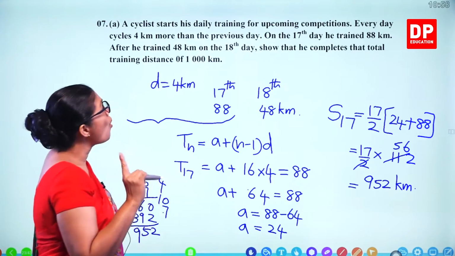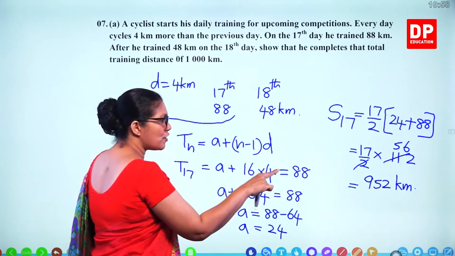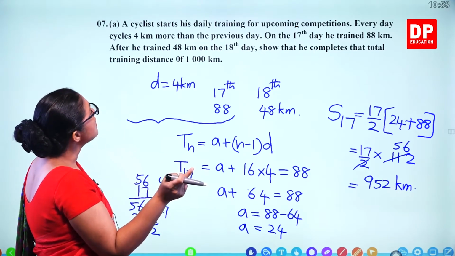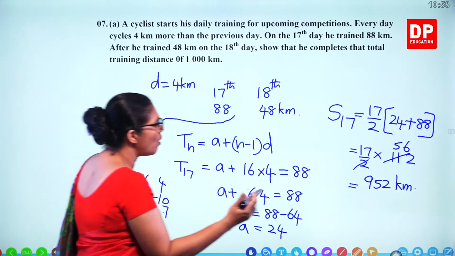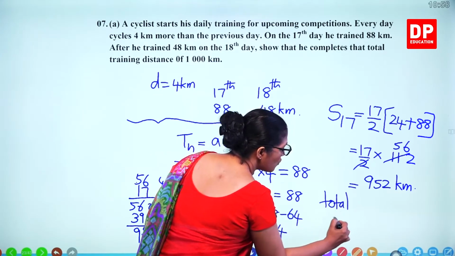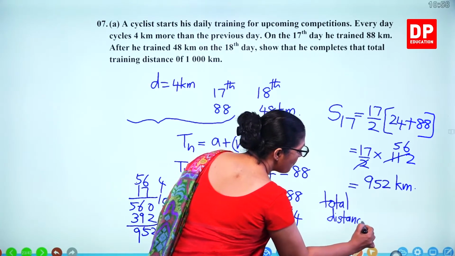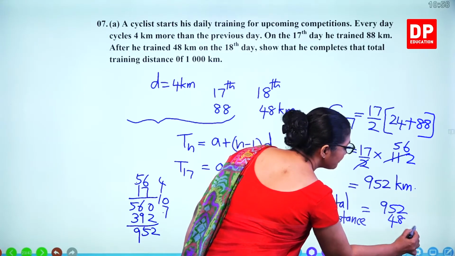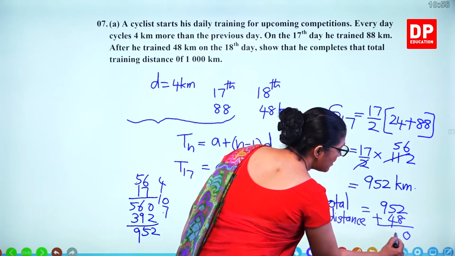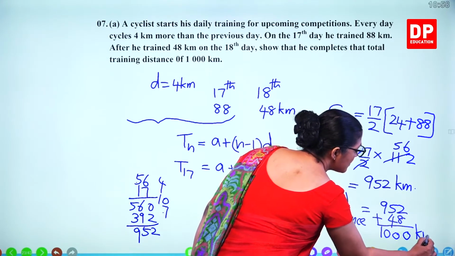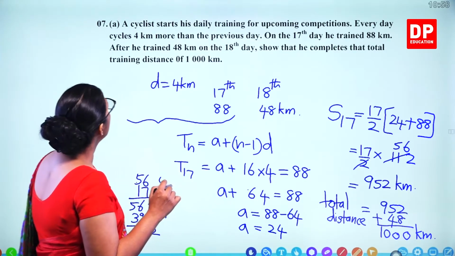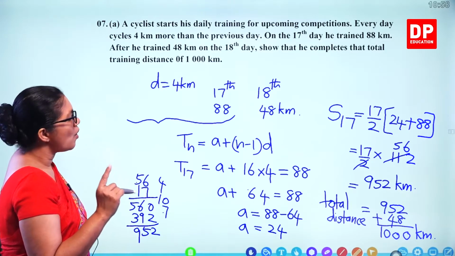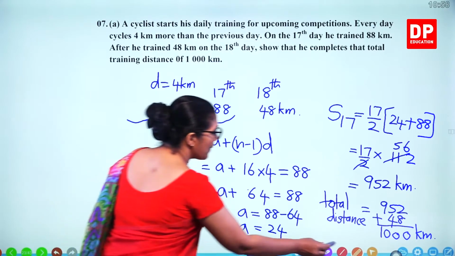So they are asking the total distance traveled. 952 kilometers from the first day to the 17th day and 48 kilometers on the 18th day. So what's the total distance? Total distance is equal to 952 plus 48. That's 1000. So that means he completed 1000 kilometers. So show that he completes the total training distance of 1000 kilometers. So that's the answer.